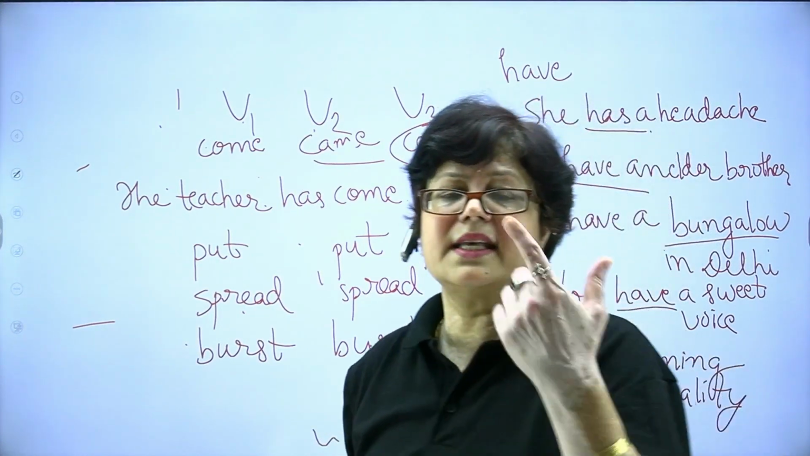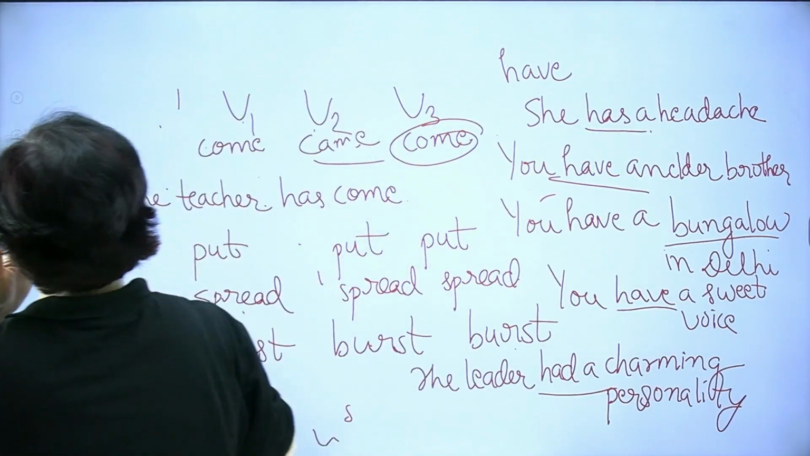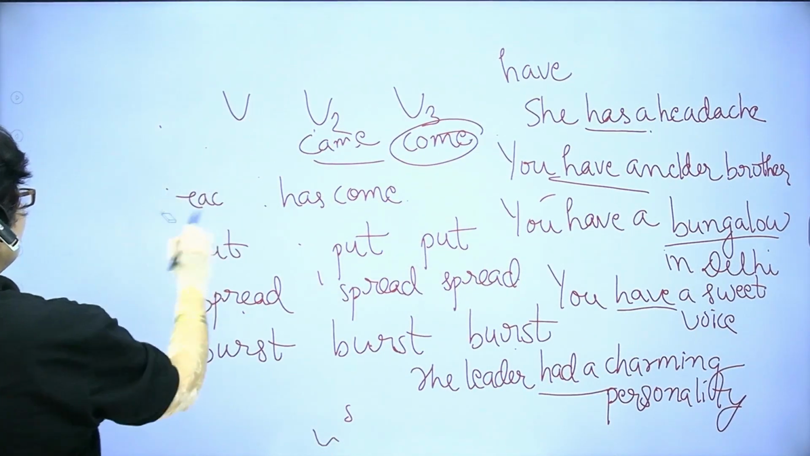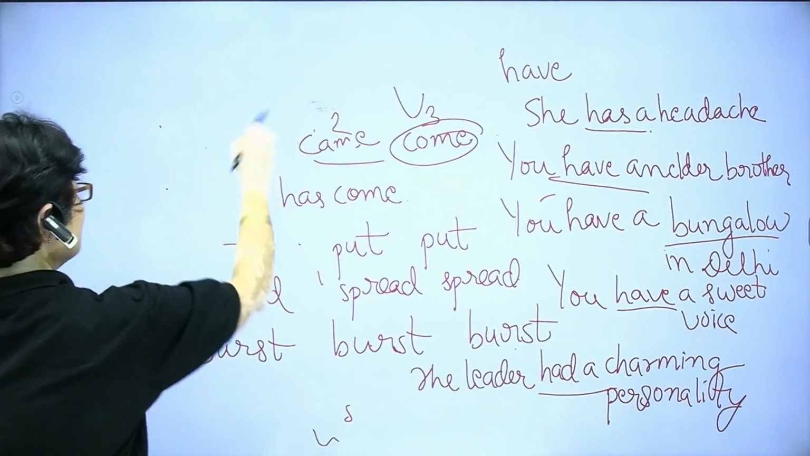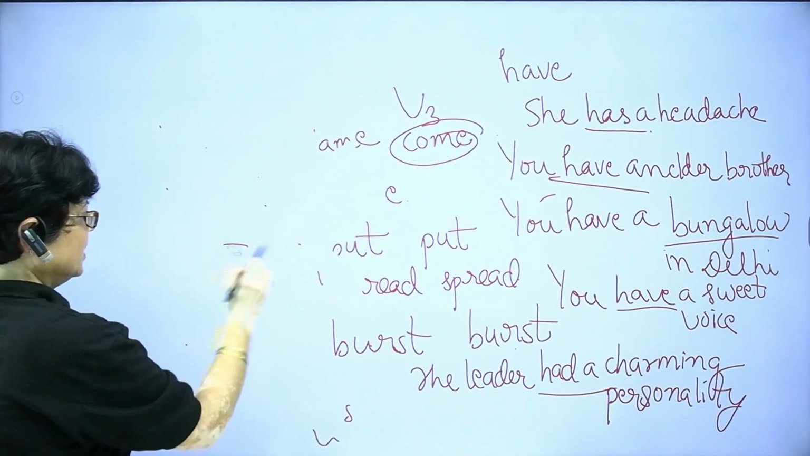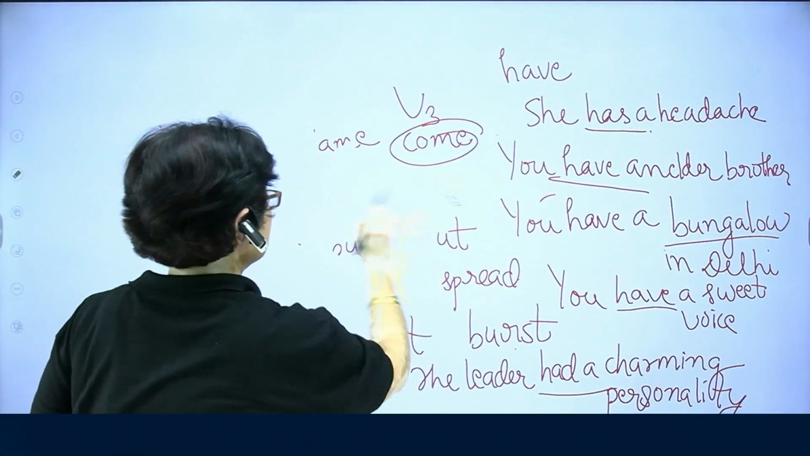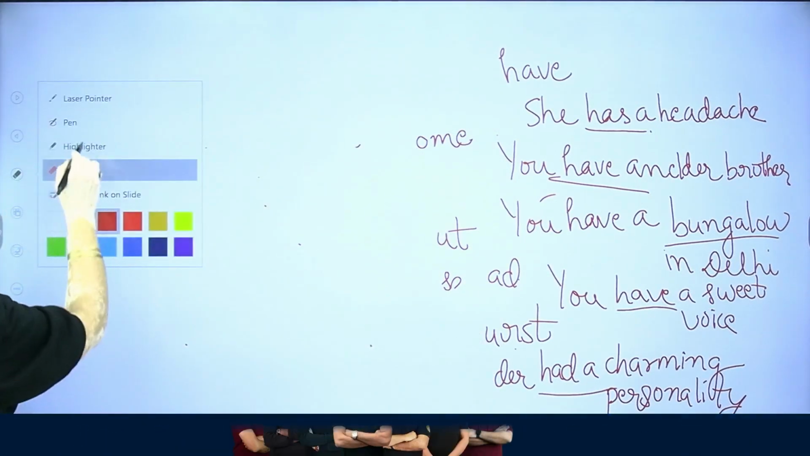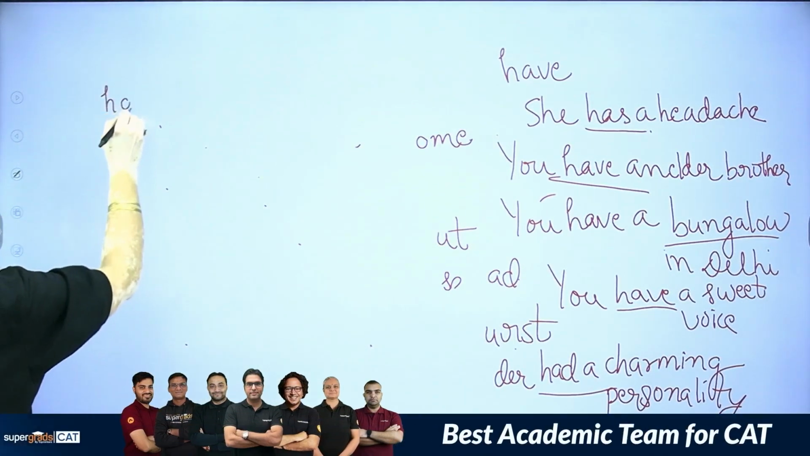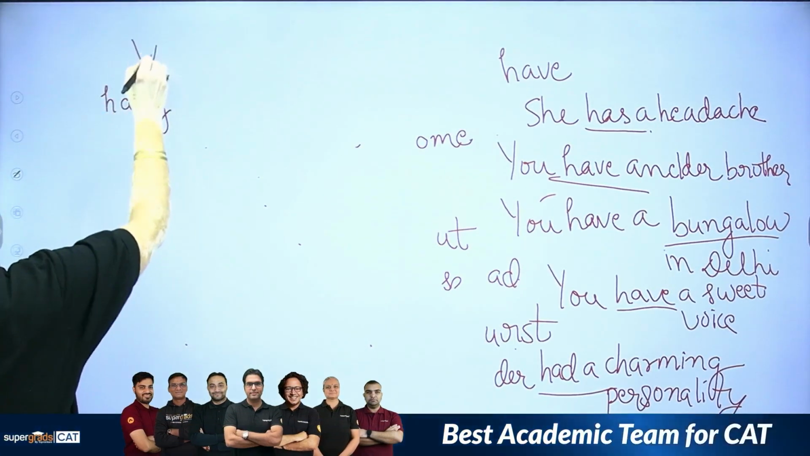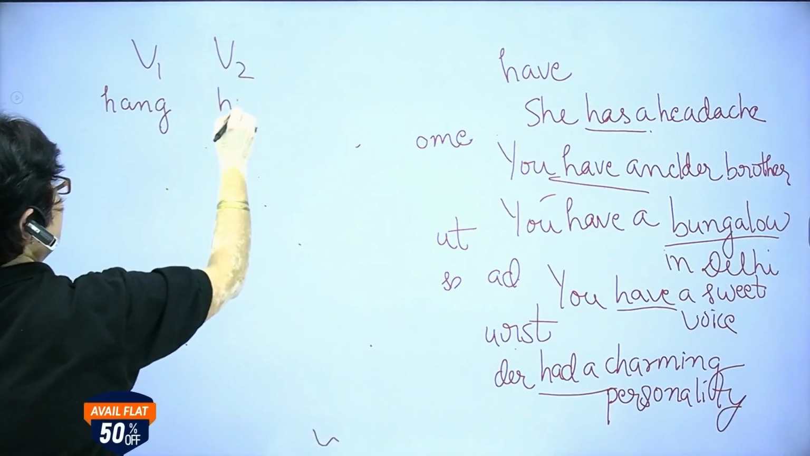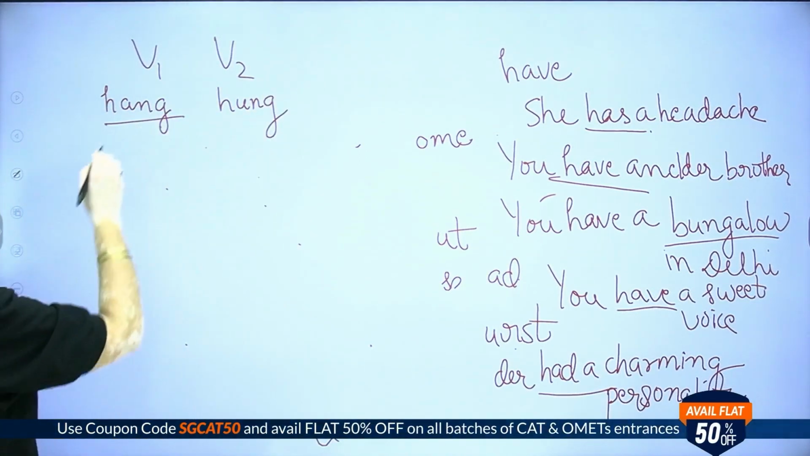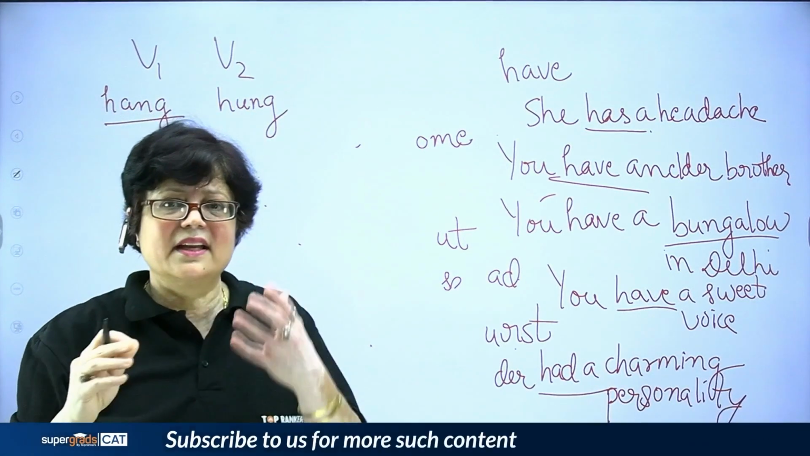Now, one more example I would like to take where the mistake is committed often. You might have heard of the verb hang. So, what are its three forms? Hang, H-A-N-G, hang. V1. V2 will be hung. When do we say this? When we are talking about a thing. Okay.